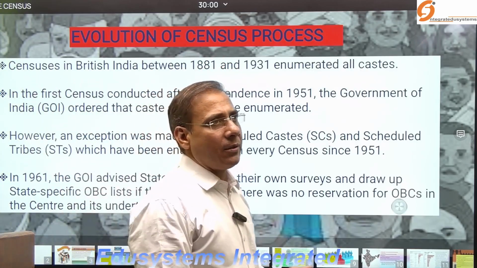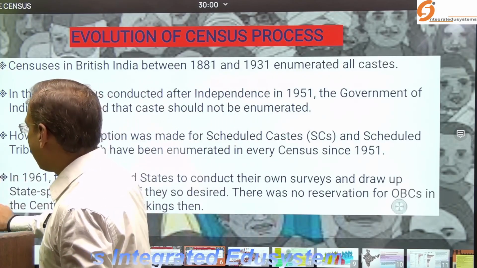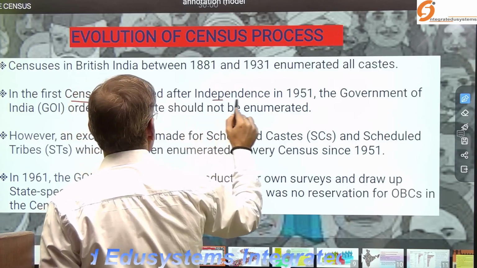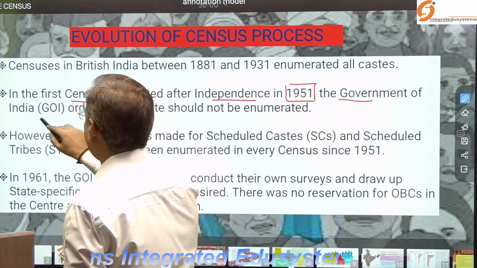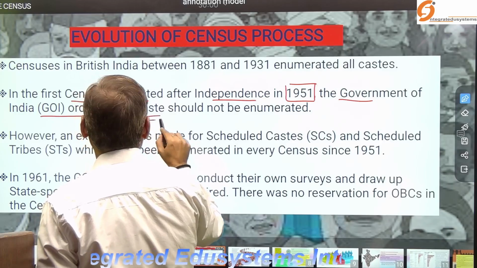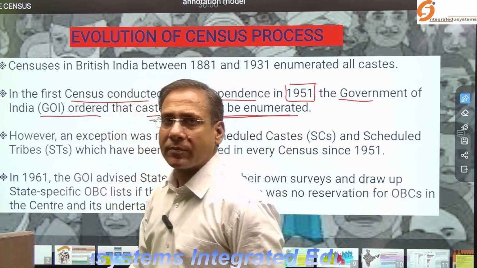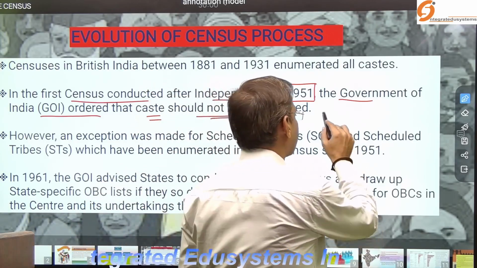But after independence, when the first census was conducted in 1951, the government decided that caste should not be enumerated. And there is a political reason behind that.